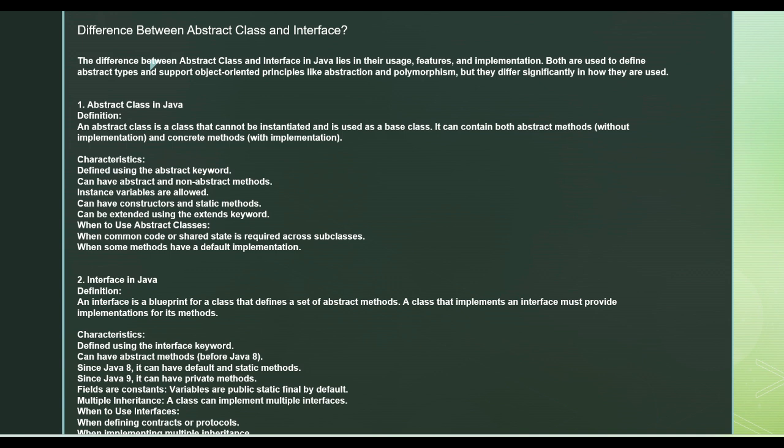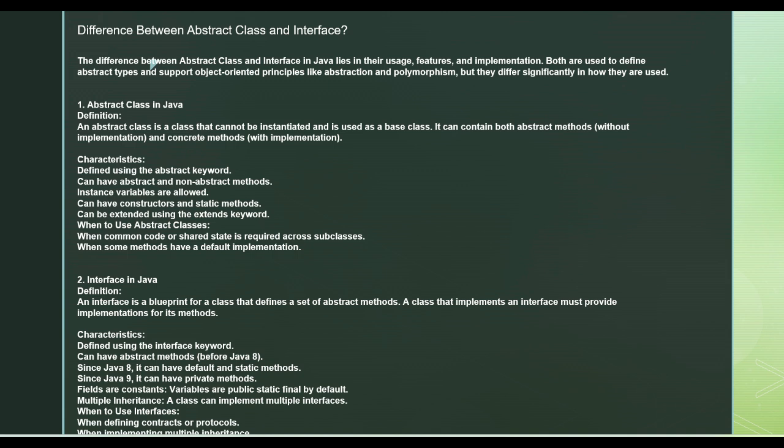Now interfaces are completely abstract, you will have no methods with implementation. Now in Java 8 there has been an introduction of default and static methods, but prior to Java 8 there was no provision for them.